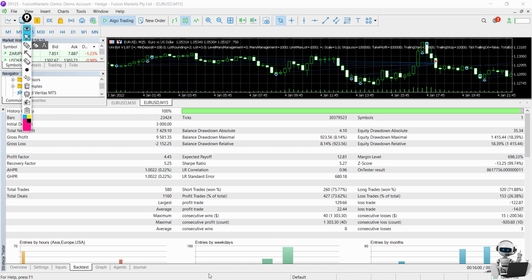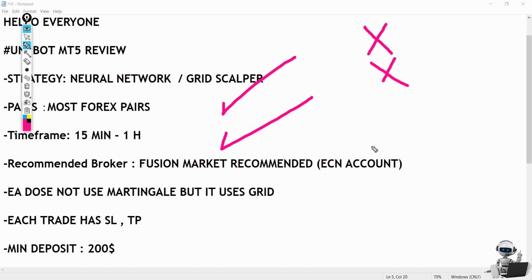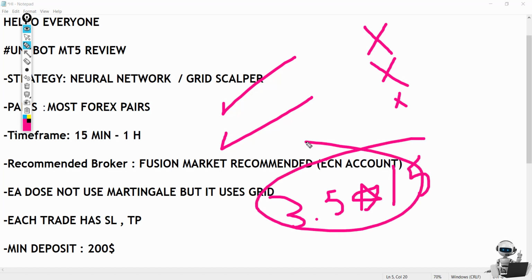So for my conclusion of this EA, yes, it is a new neural network concept EA, and it is a quite impressive strategy with impressive results, but we have a lack of live results for an EA using grid, and we don't have much data. So for the Unibot, I will be very fair, and I will give it 3.5 stars out of 5, and I think this is what it's worth. But you can try it and use it.